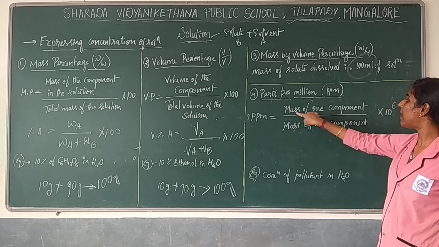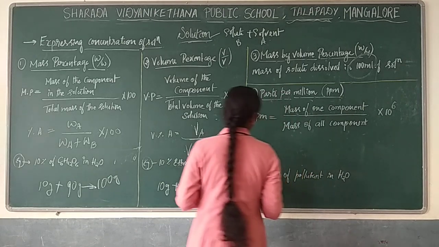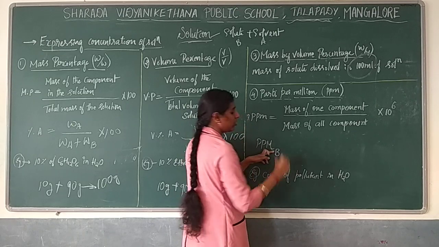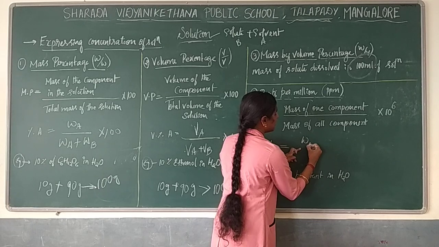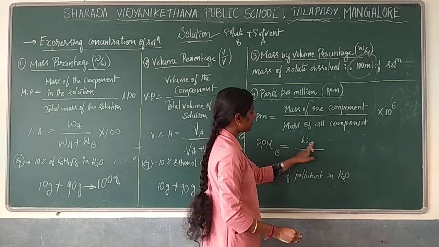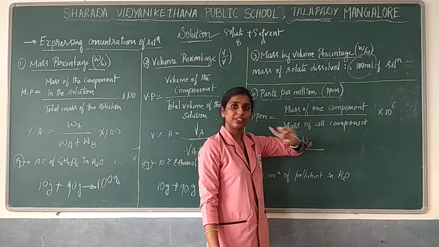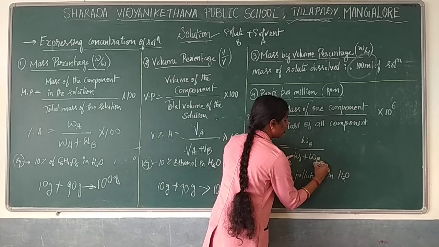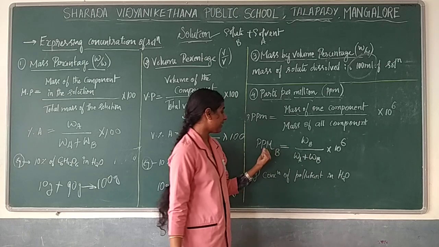So if you are finding ppm for your solute, the formula is WB divided by mass of all the components. Whichever component you want to find, the same component you take in the numerator. Divided by the mass of all the components, in the sense solute as well as solvent, into 10 to the power 6. If you measure in this way, you will get the answer.